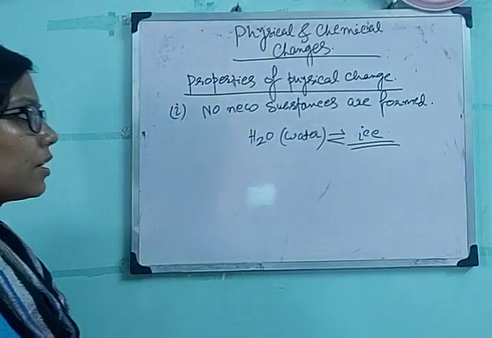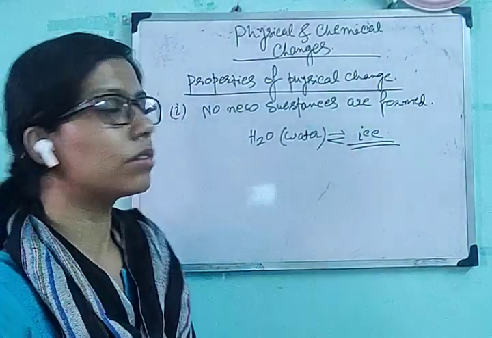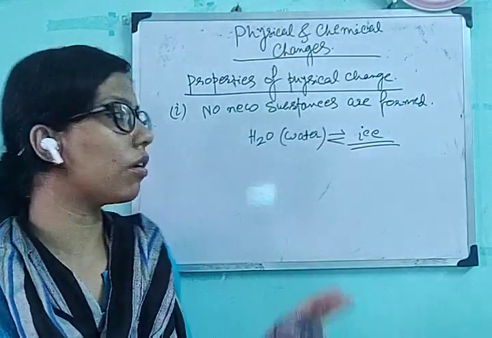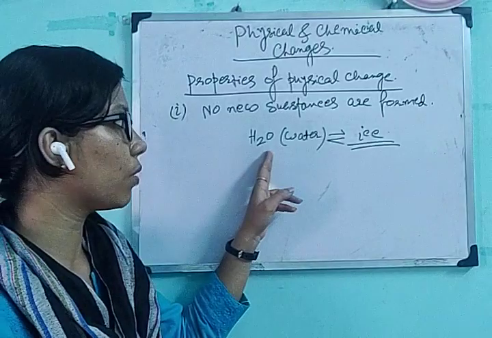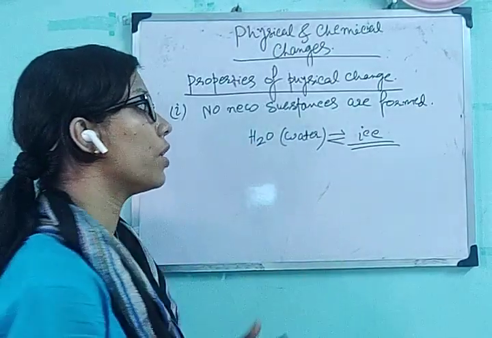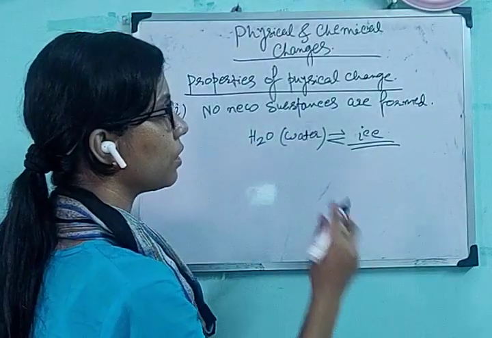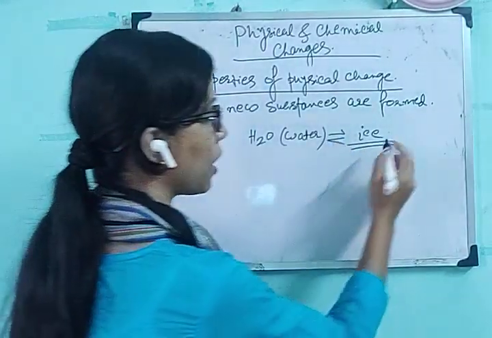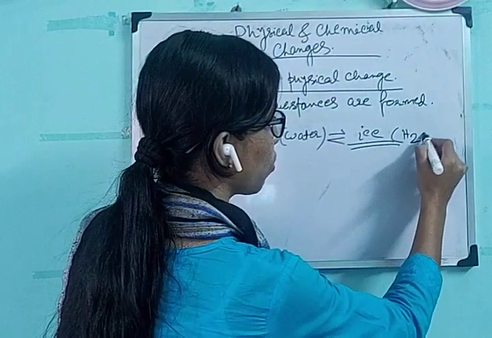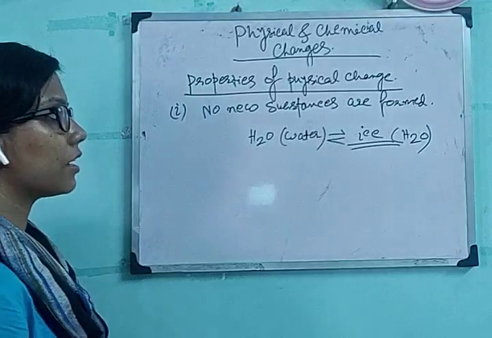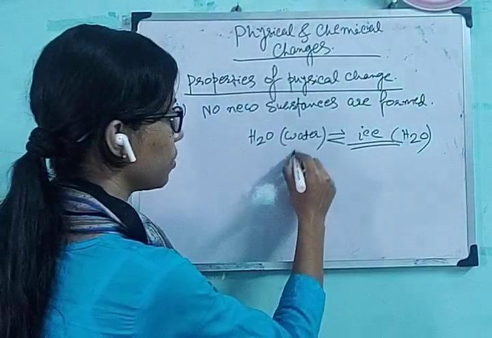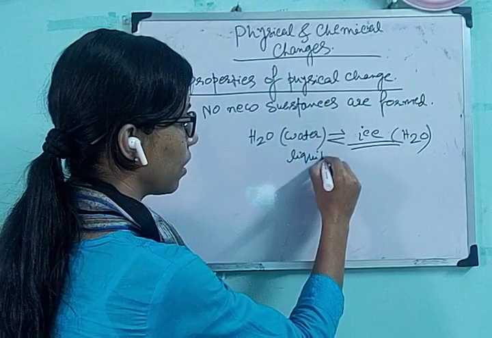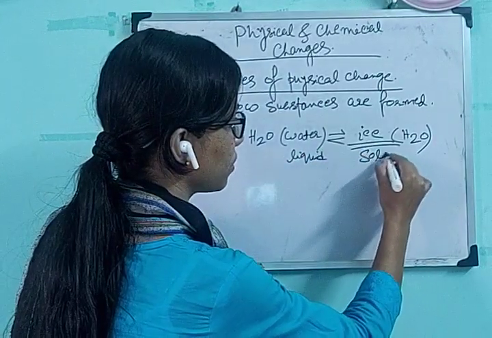See here, when water is converting to ice, the composition of water, that is H2O, remains the same when it is converting to ice. If we are writing the composition of ice, it is also H2O. So see here, what has changed? Water means it is liquid, and ice means it is solid.